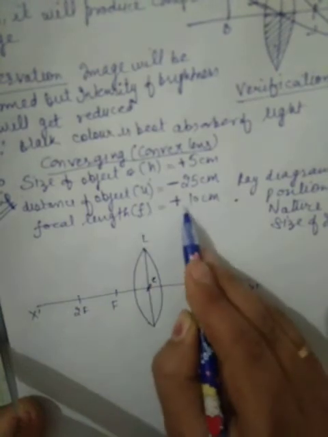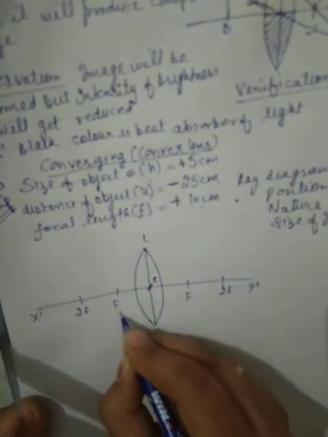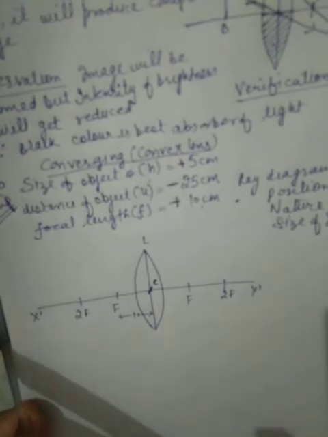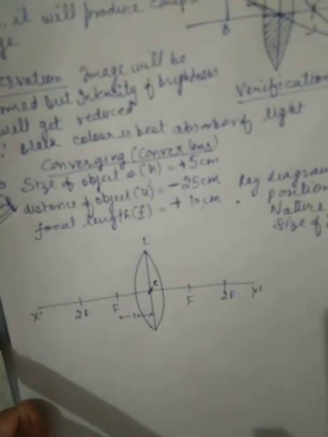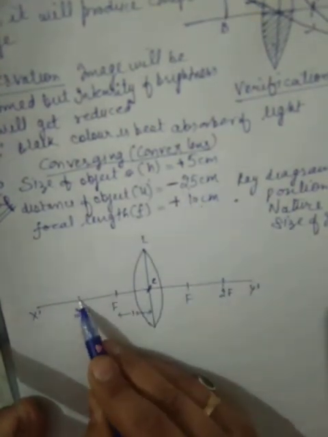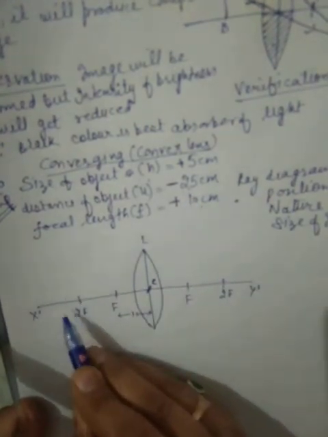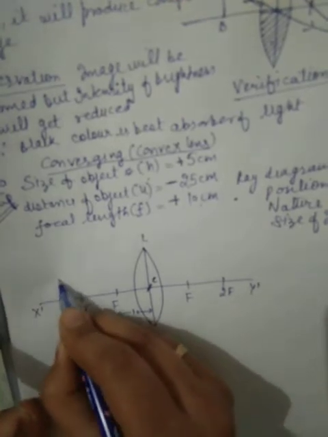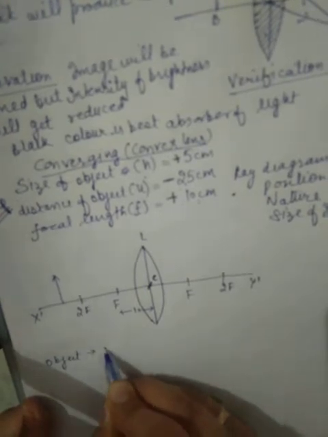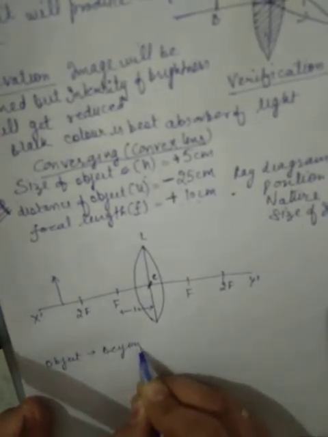Focal length is 10 centimeter and the object is located at 25. 2F means 20, so the object is located beyond 2F. So it is clear to us that the object is located beyond 2F.